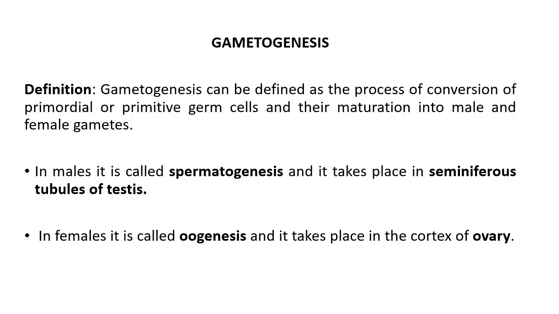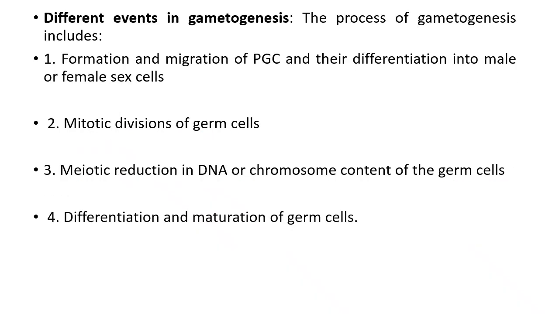Definition: you can see gametogenesis can be defined as the process of conversion of PGC, primordial germ cell, and their maturation into male and female gametes. In males, it is called spermatogenesis, and it takes place in the seminiferous tubule of testis, and in females, it is called oogenesis and takes place in the cortex of ovary.